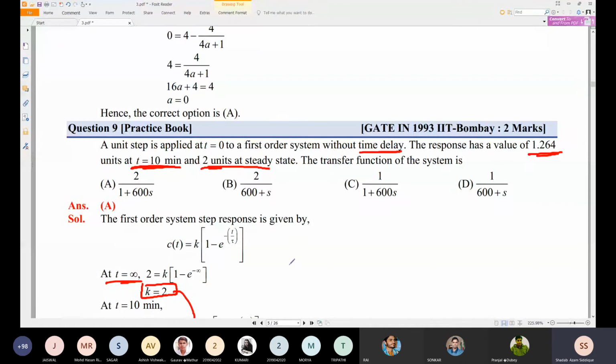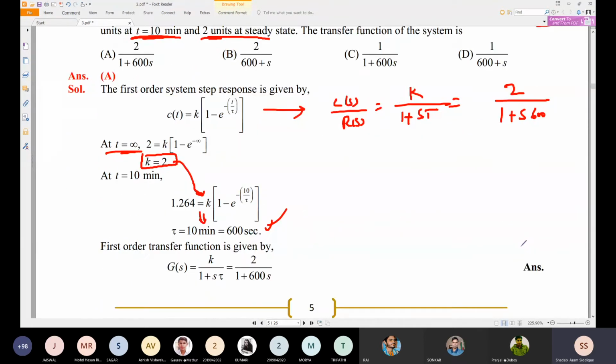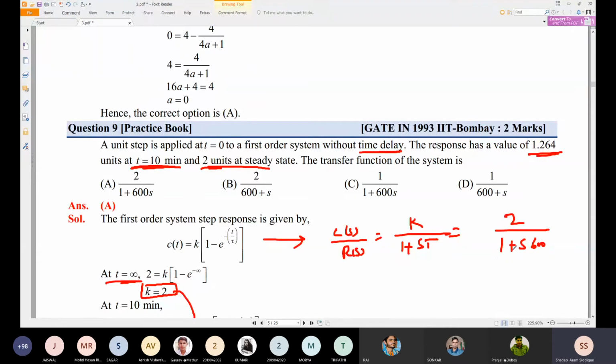Now the transfer function of the system. We have taken a standard first order response. What is the transfer function C of s by R of s for this response? This will become k divided by 1 plus s tau. We already know k is equal to 2, and tau is equal to 600 seconds, so we can substitute. So this will become 2 divided by 1 plus 600 s. That is a very easy problem. You can solve this.